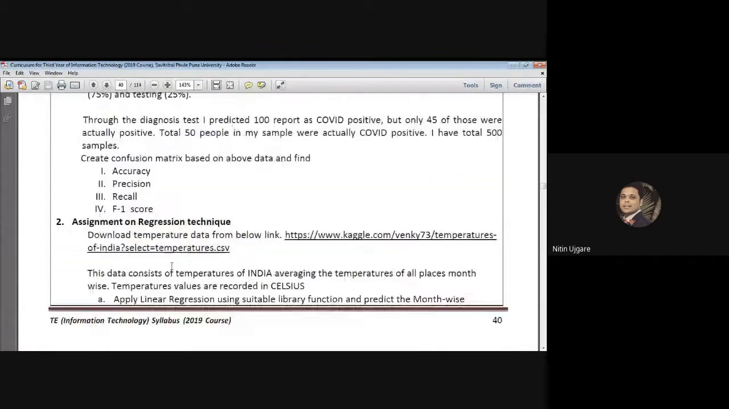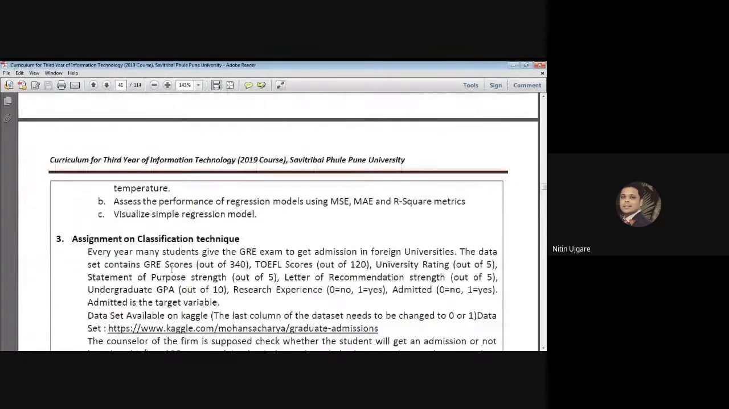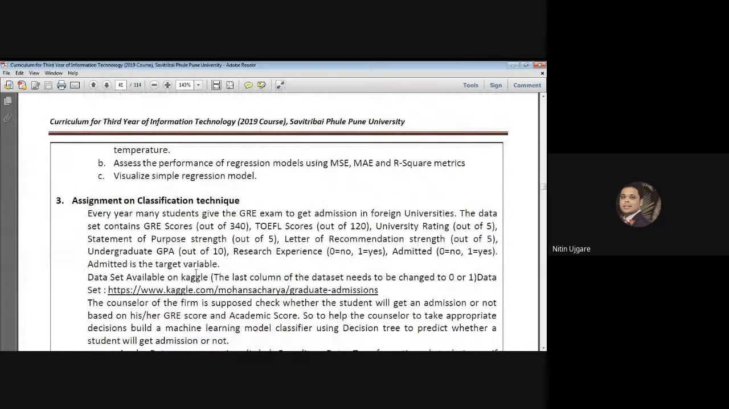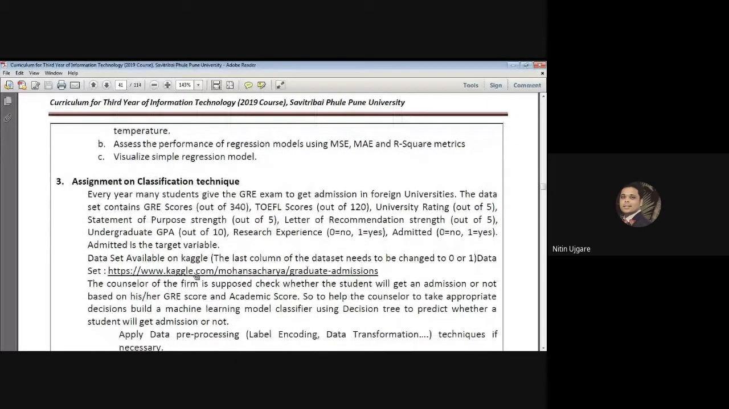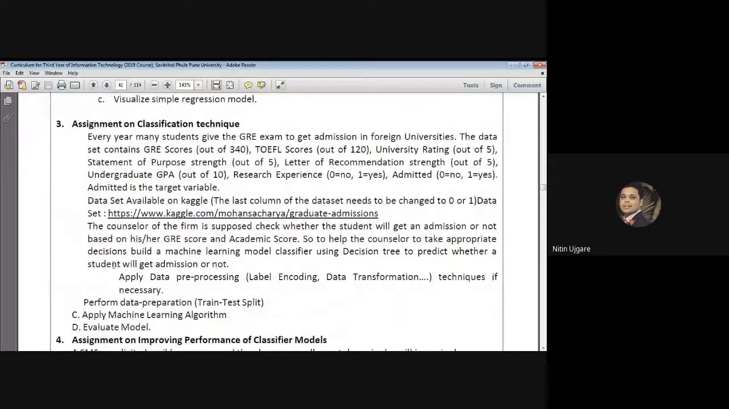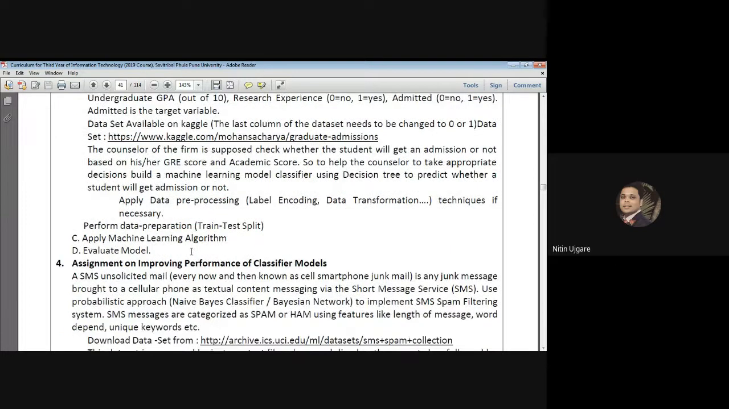So the second assignment is on the regression technique. The third assignment is on classification technique. We have to use any of the classification techniques. So problem statements are given to us. We have to just apply the algorithms on the data sets given to us, and sometimes we need to pre-process the data. We have to perform the data set preparation and then apply the machine learning algorithm, and then at the end of building the machine learning model and executing it, we have to evaluate the performance of that model.